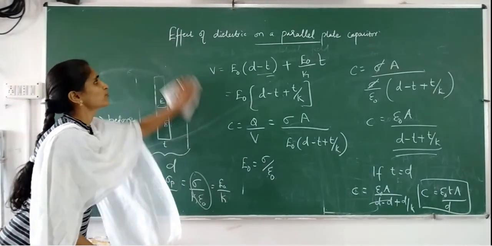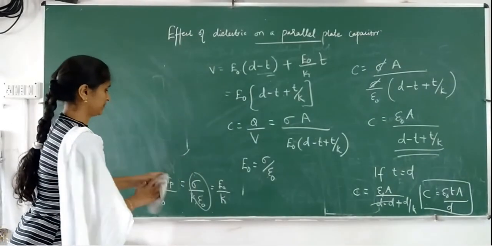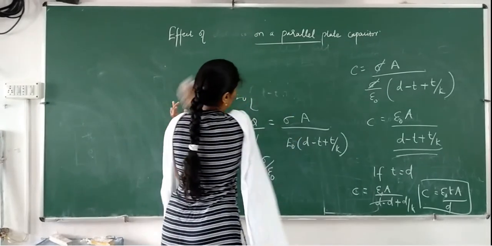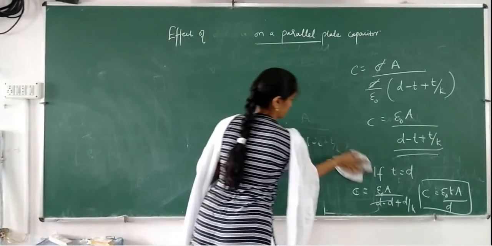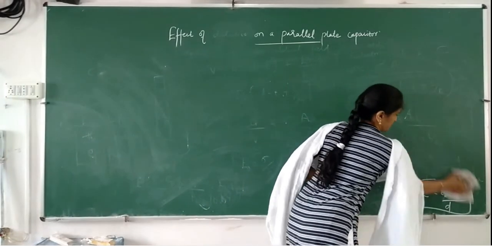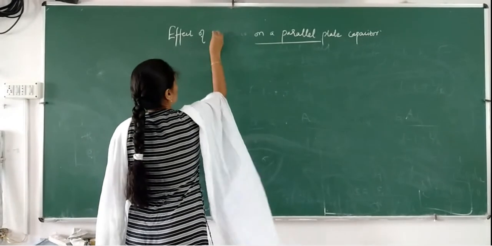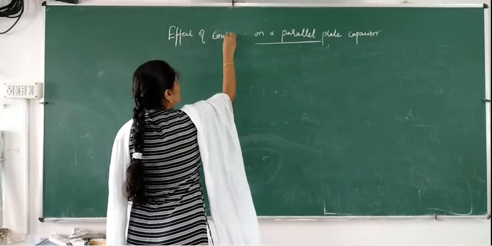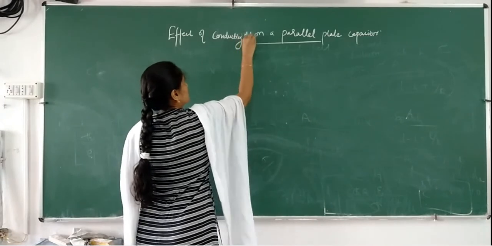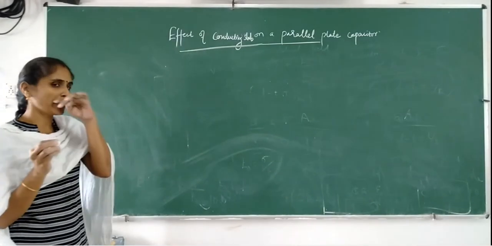Effect of a conducting slab on a parallel plate capacitor.